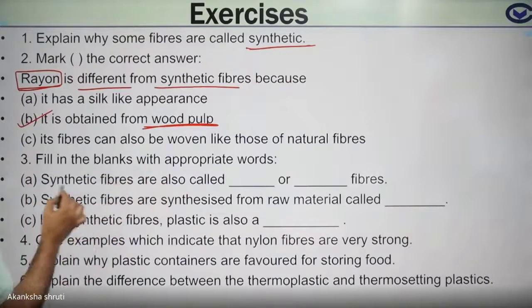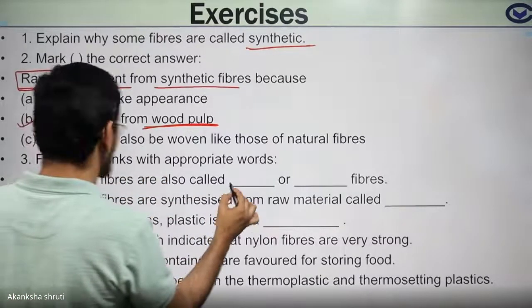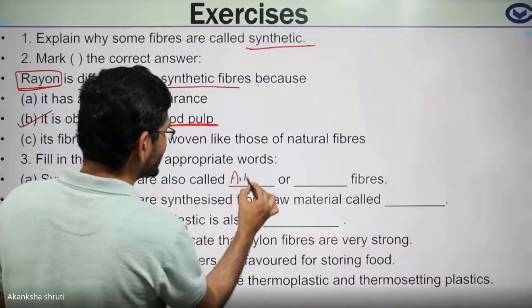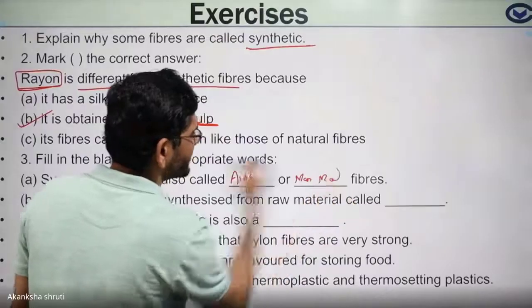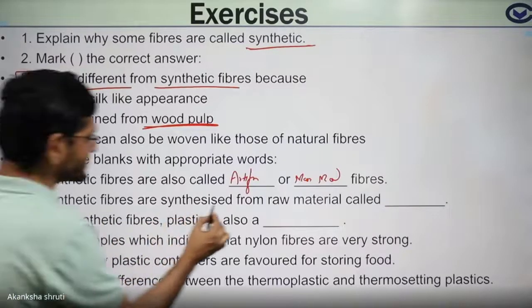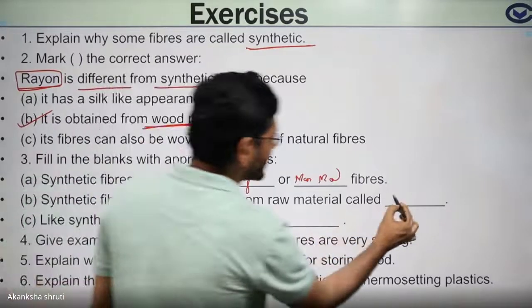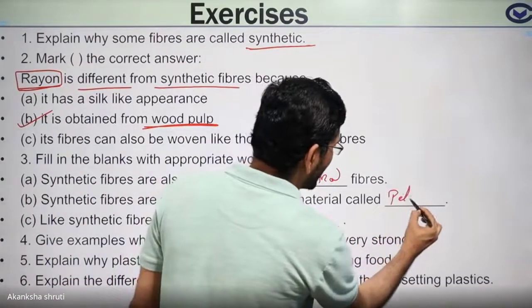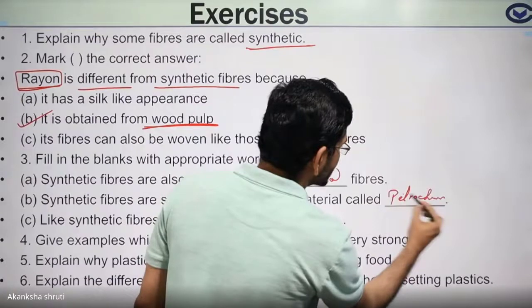Fill in the blanks. Synthetic fibers are also called, student, artificial or man-made. Keep in mind, man-made. Come to B. Synthetic fibers are synthesized from the raw material called petrochemical. I have just explained.